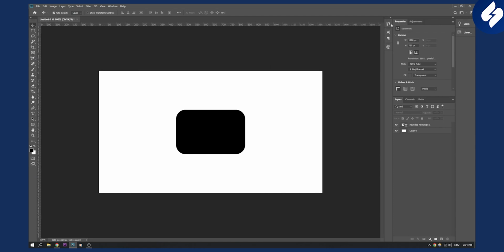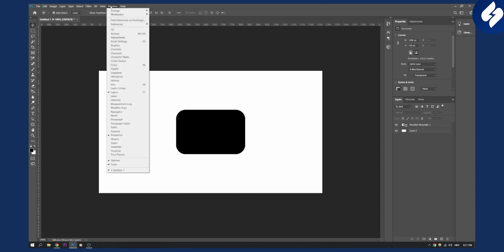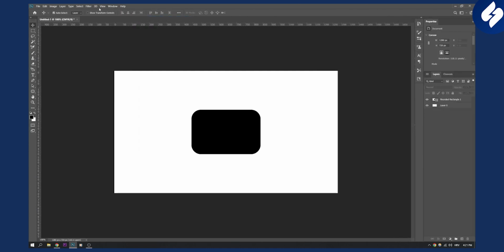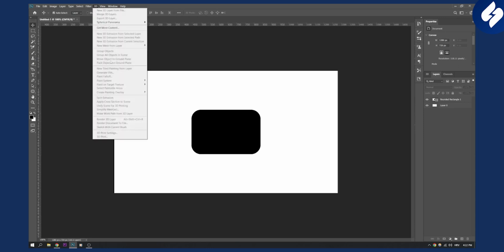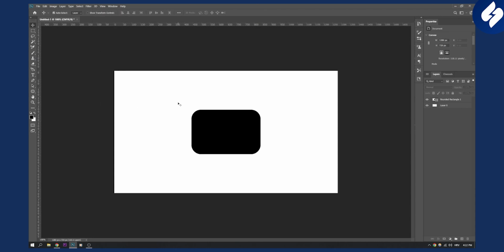Now, if for some odd reason you want to go back to 3D, you can go to Window, then Workspace, and then 3D. Also, here you can see that you have 3D transform controls and stuff like that. But you can also go to 3D, and here you can get a lot more 3D options available if you want. But that's pretty much how to get out of 3D mode in Photoshop.